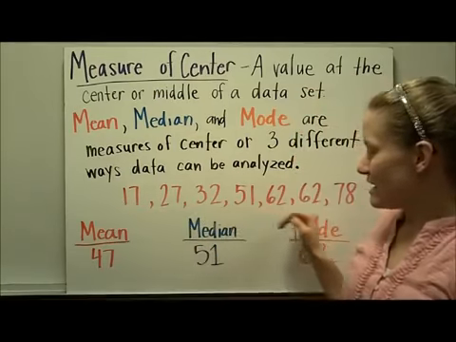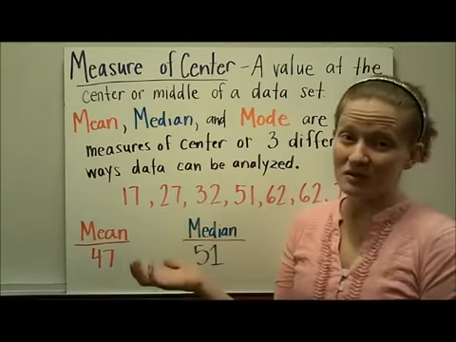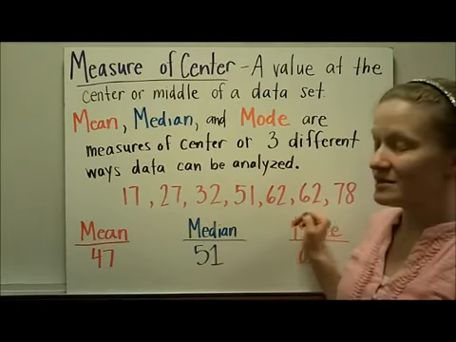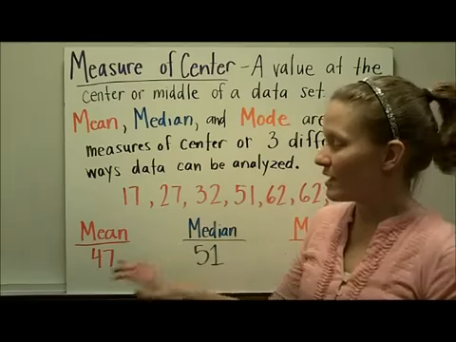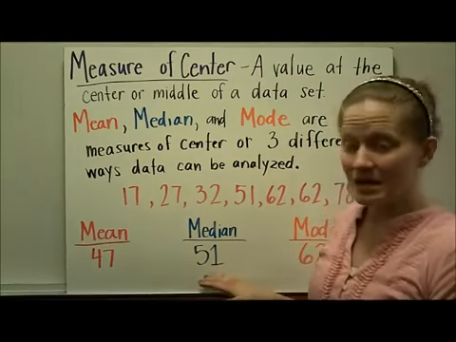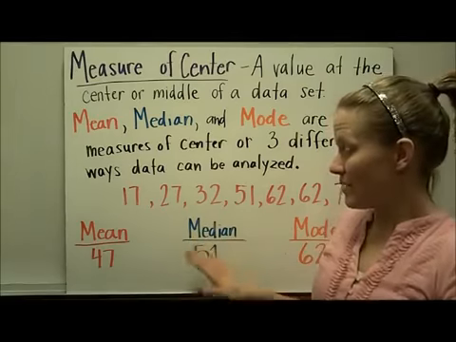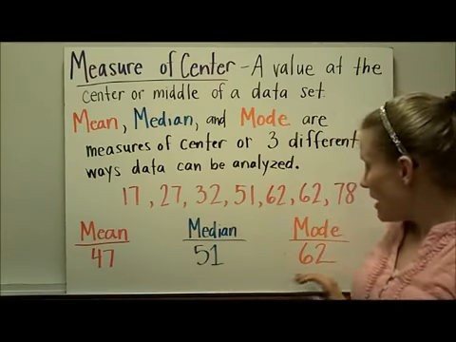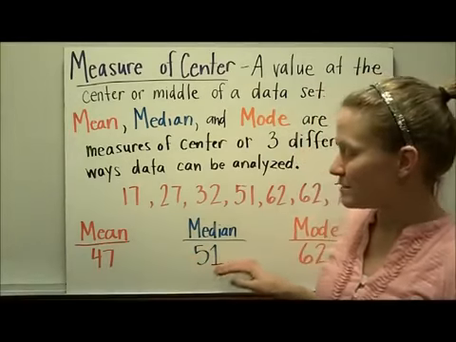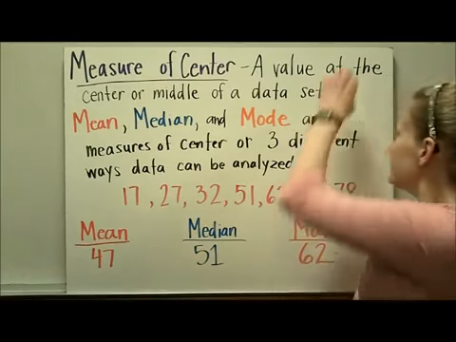So here's a set of data. We could pretend, for example, that this was ages of people at a party, and we could describe this data in at least three different ways. We could say that the mean of this data was 47, the median age of the people there was 51, and the mode was 62. So let's see how we find each of these measures of center.